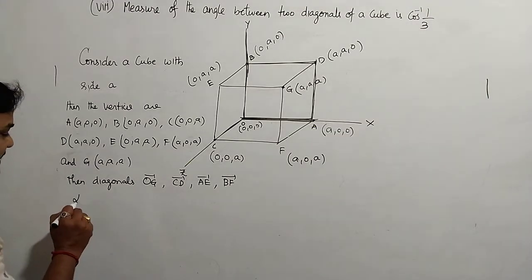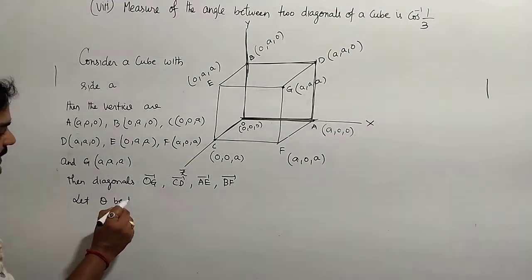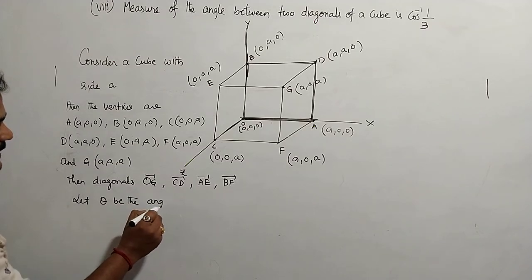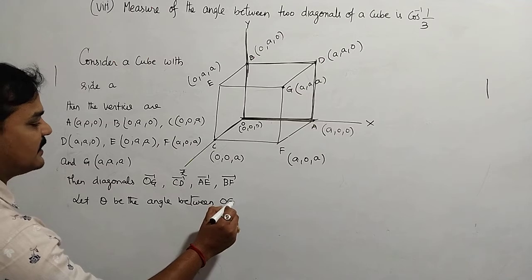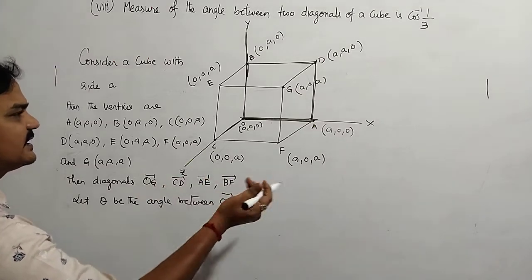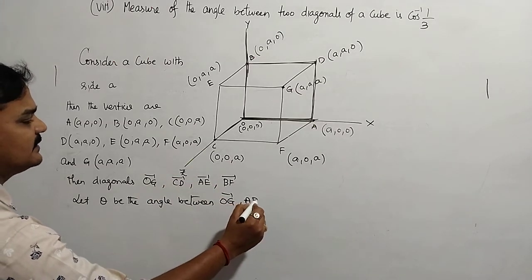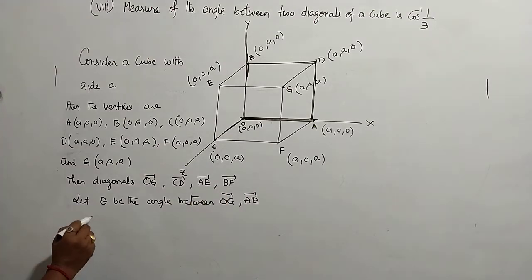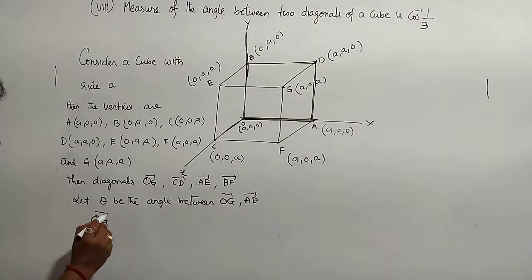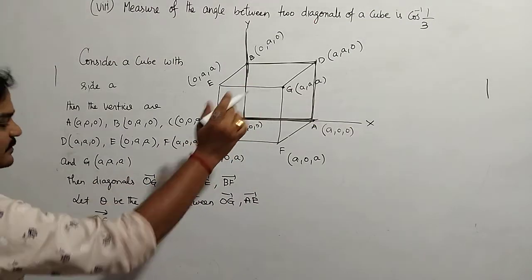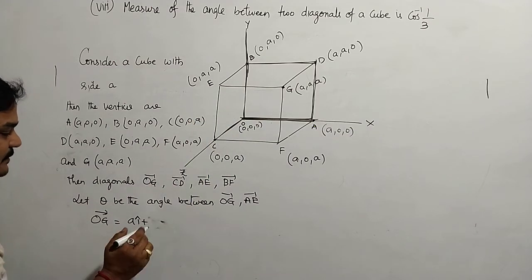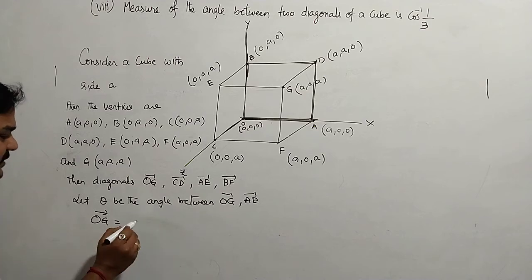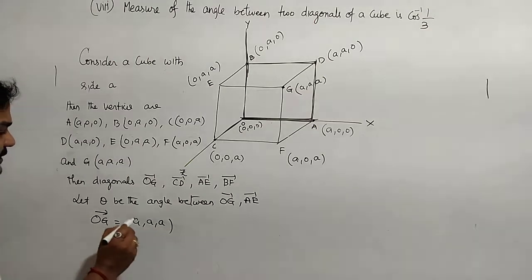Let theta be the angle between OG bar and AE bar. Then OG bar is the vertices, equal to (a, a, a).